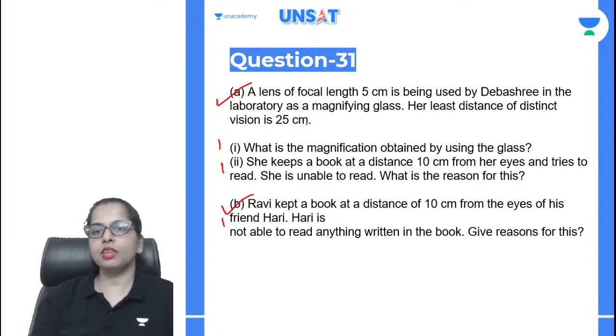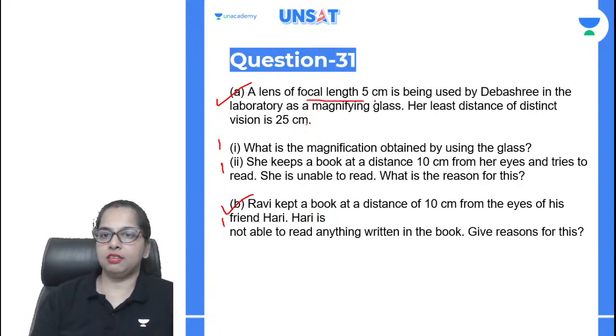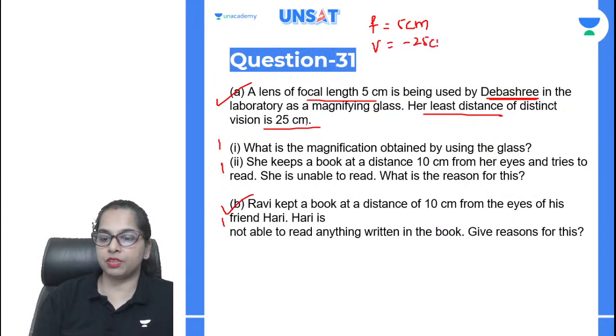Part A says a lens is having a focal length of 5 centimeters and it is used by Devashri in the laboratory as a magnifying glass. Her least distance of vision is 25 centimeters. So what we have been given: the focal length as 5 centimeters, we have the value of V as minus 25 centimeters, and we have to find out the magnification. Okay, first thing they are asking you to find out the magnification.